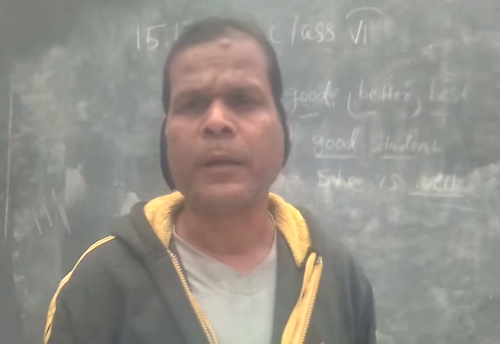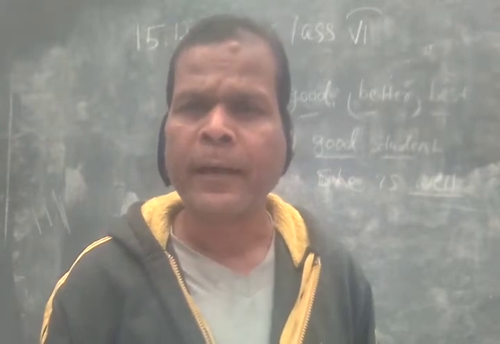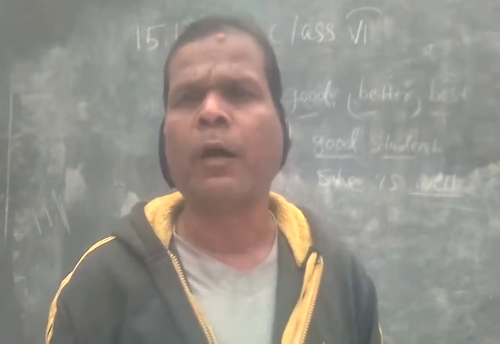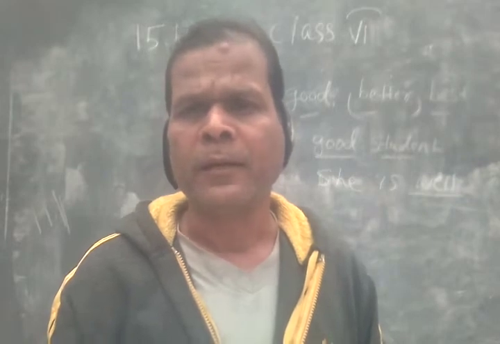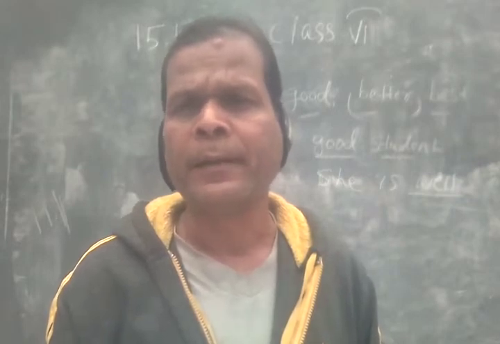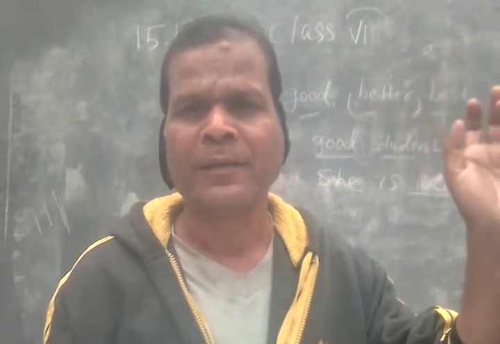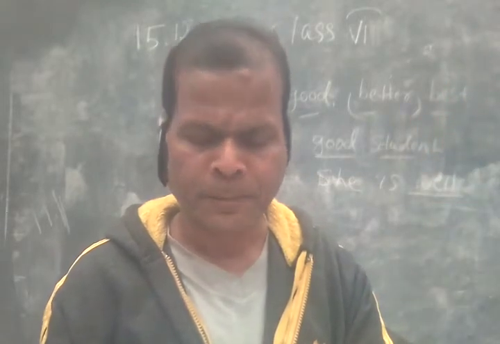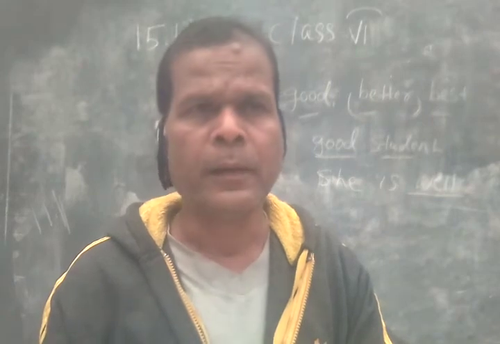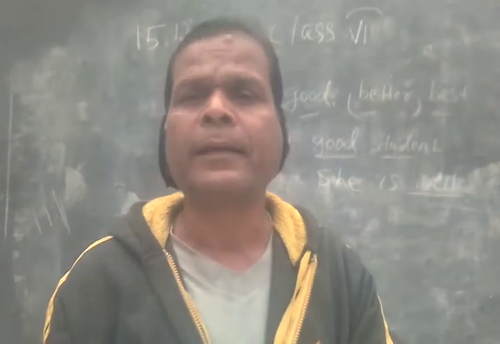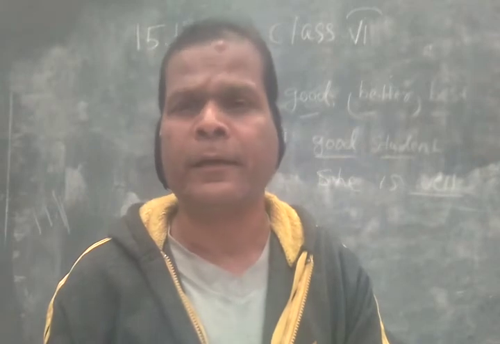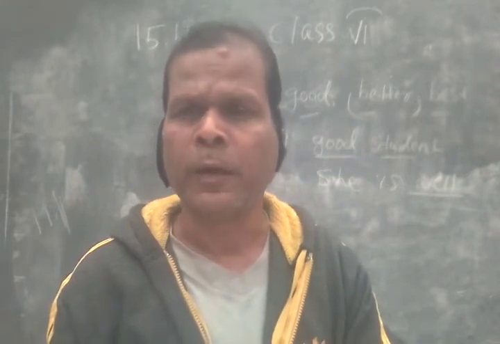At that time, we use the superlative degree, and after that we use of. We don't use the comparative degree in those sentences. He is the best boy. Like this. The 22nd June is the hottest day of the month.